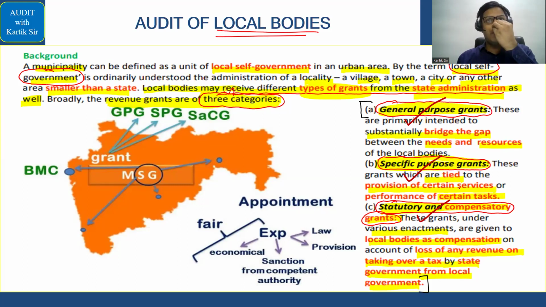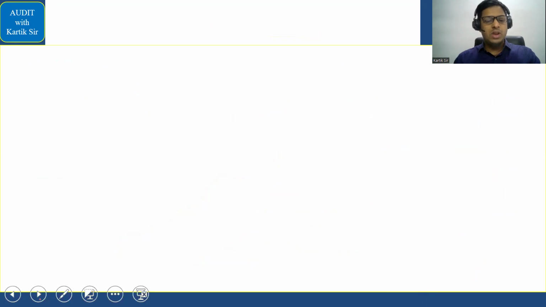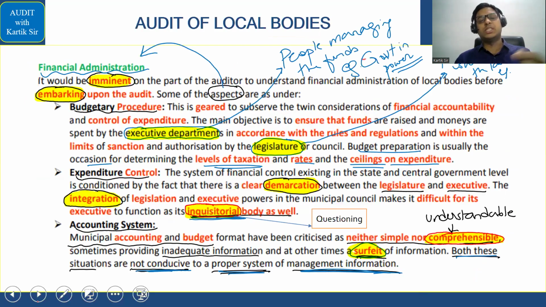So the state government will pay to the local authority for any tax loss that the local body suffers, any revenue loss that the local body suffers. उसको compensate करने के लिए जो state government pay करेगी उसको हम बोलते हैं compensatory grant. Simple है यहाँ पे ये. So that is the 3 categories of grants. So simple question you can see here, 3 categories of grants. Simple है. आगे बढ़े.